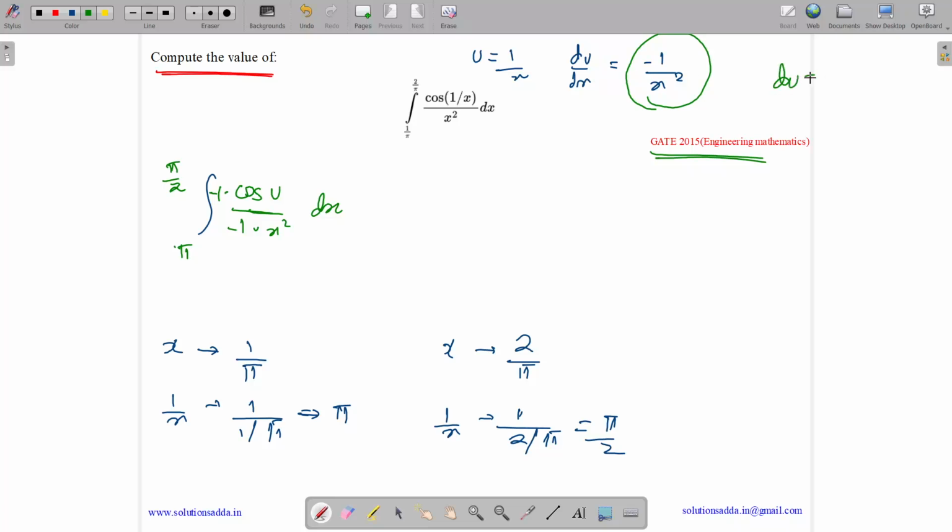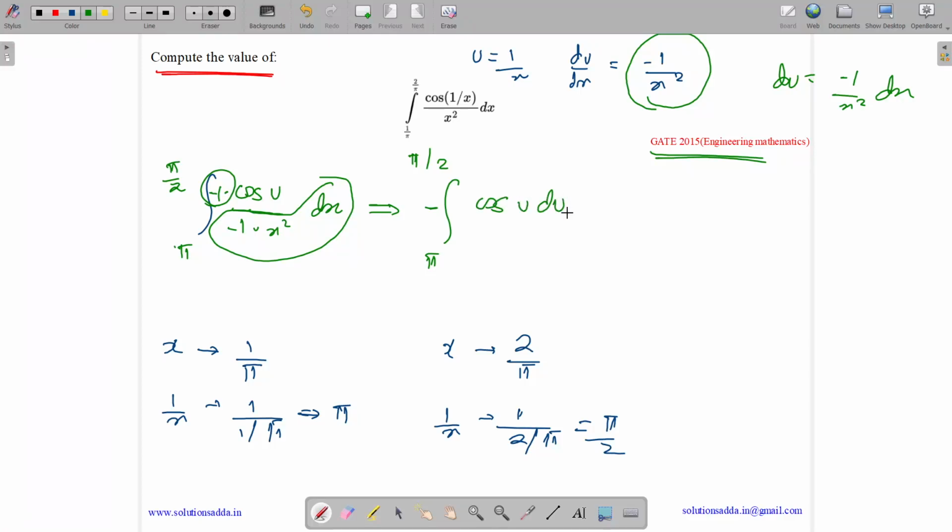We can write du equals to minus 1 by x square dx. So minus 1 by x square dx can be written as du. So it gets converted into integral from pi to pi by 2. One of the minus 1 goes with this and 1 comes over here. We have cos u and du.